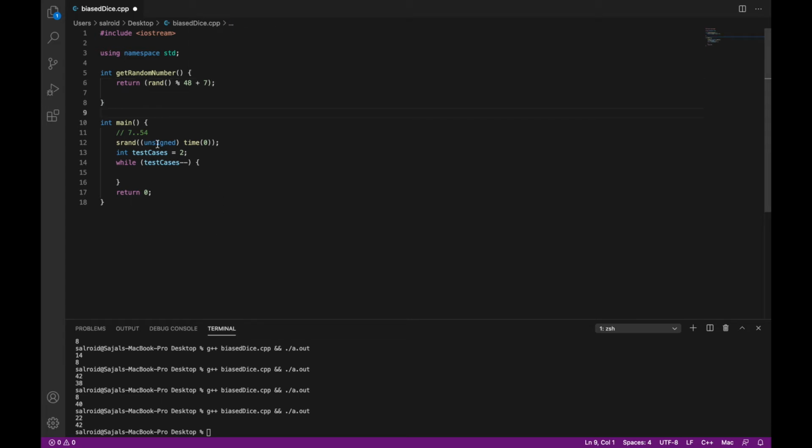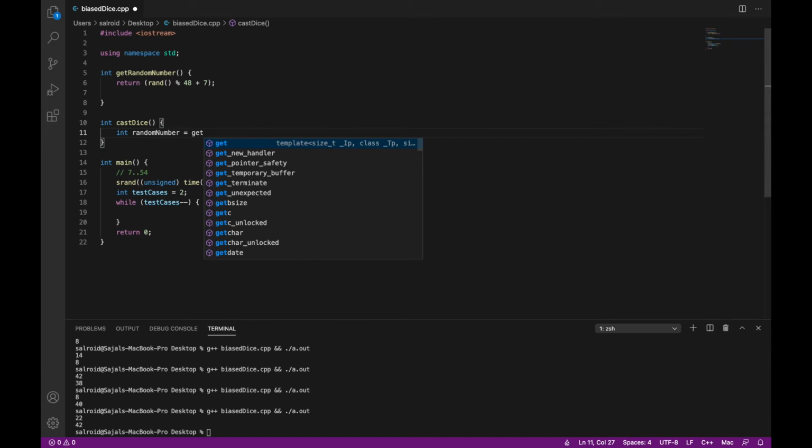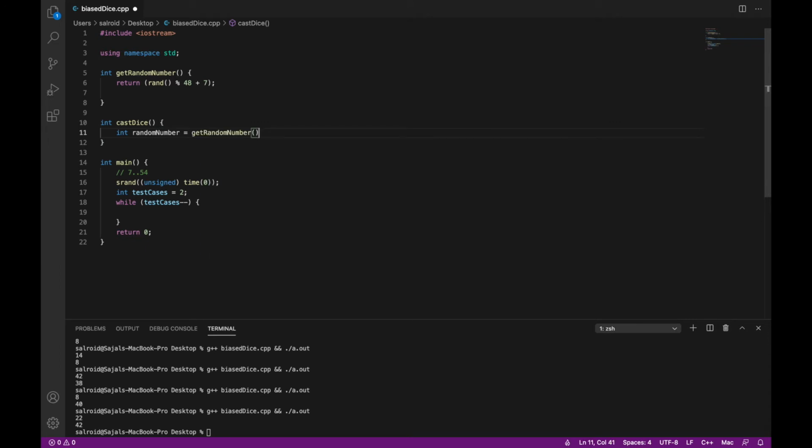Okay. So now we'll just try to write our logic. So we'll say that our logic will be castDice. Okay. So inside this, first thing is I want my random number. So I'll create a variable and I'll say randomNumber is equal to getRandomNumber.